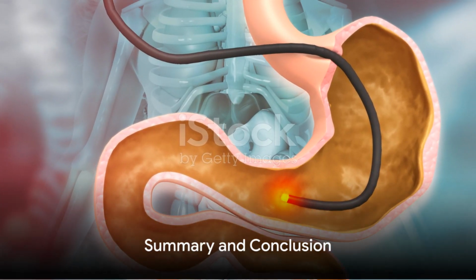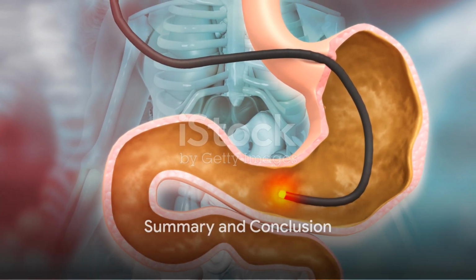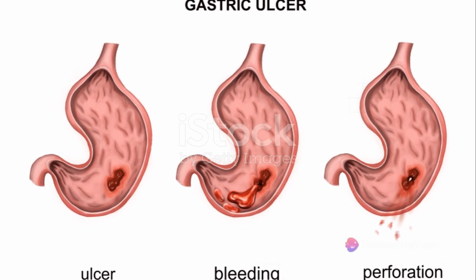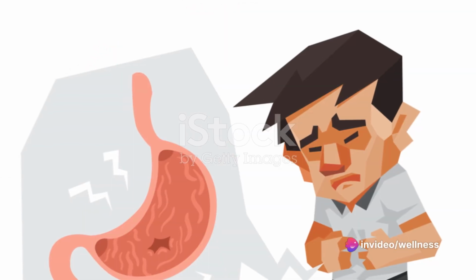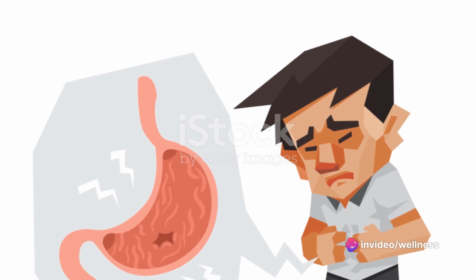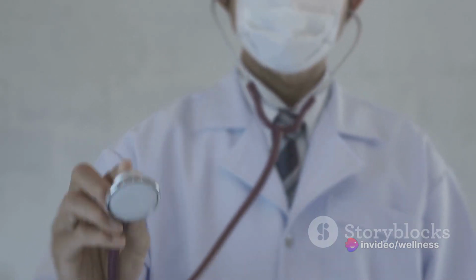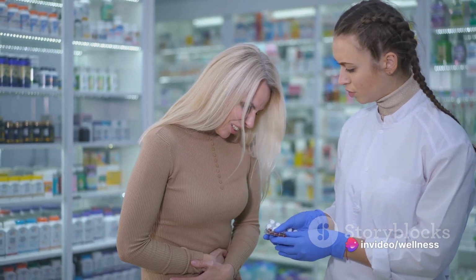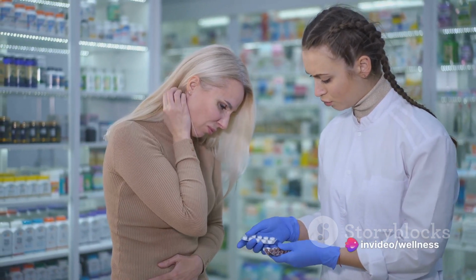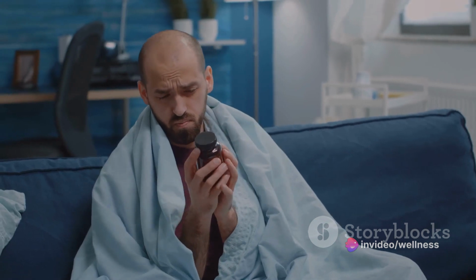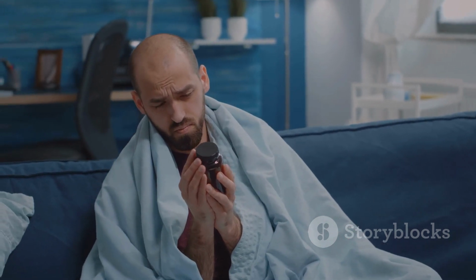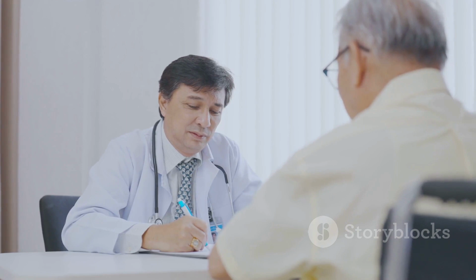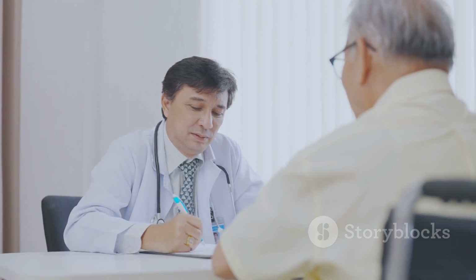So, what have we learned about peptic ulcer disease? It's an issue that arises when the protective lining of the stomach or duodenum is eroded, leading to painful ulcers. The primary culprits: H. pylori infection and NSAIDs. Symptoms range from burning stomach pain to nausea. However, solutions are available, from medications and antibiotics to lifestyle modifications. Remember, early intervention is crucial in managing peptic ulcer disease. If you're experiencing any of these symptoms, seek medical attention promptly.